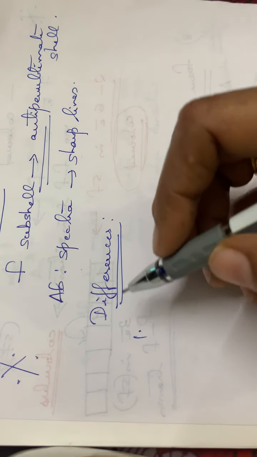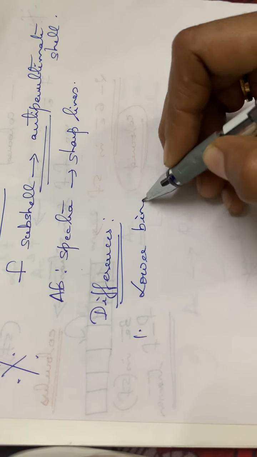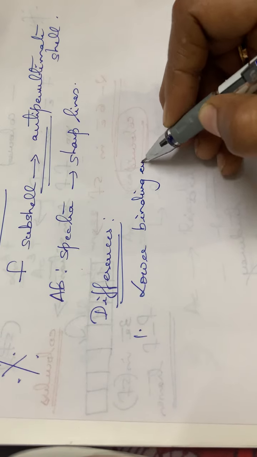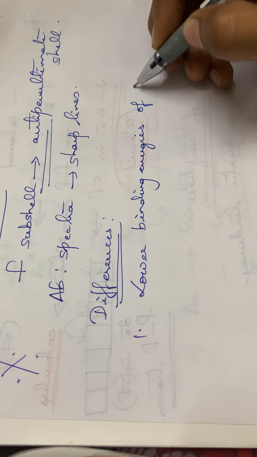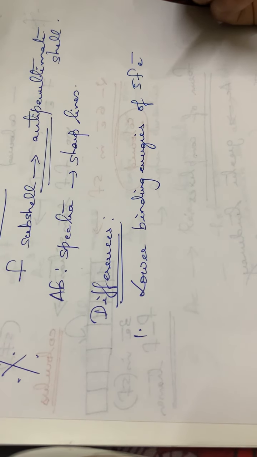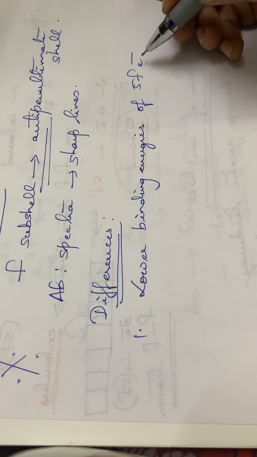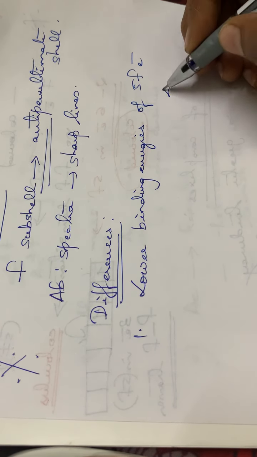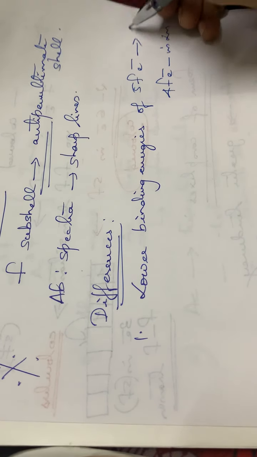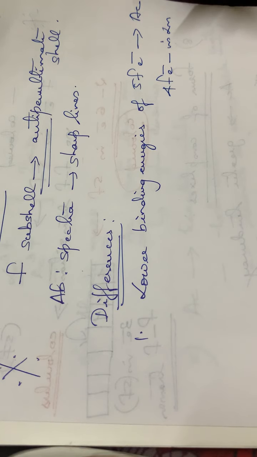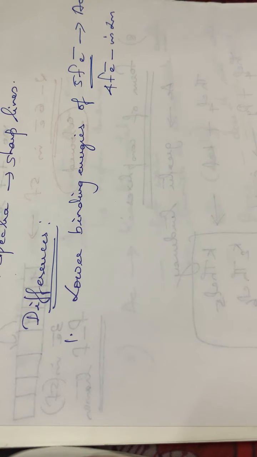So the first difference is that lower binding energies are there for the 5f electrons, while comparing with that of the 4f electrons. See here, in lanthanides the electron filling is taking place in the 4f, while in actinides the electron filling is in the 5f, isn't it? So 5f has got lower binding energies. So that is the first difference.